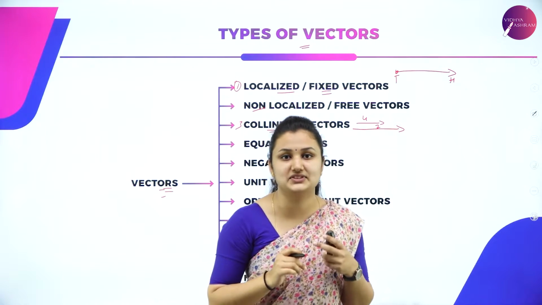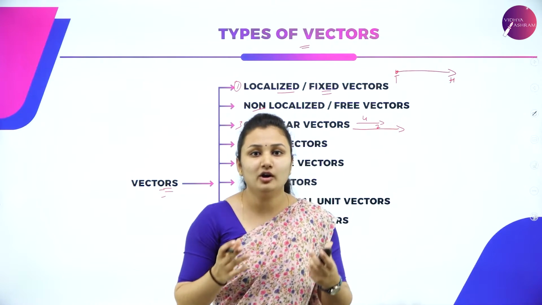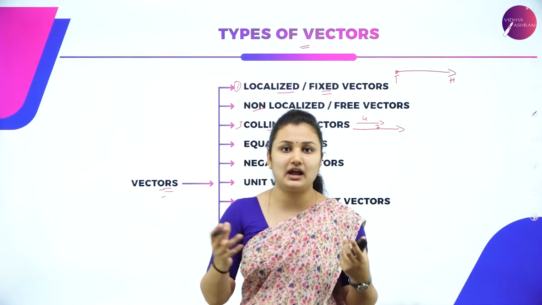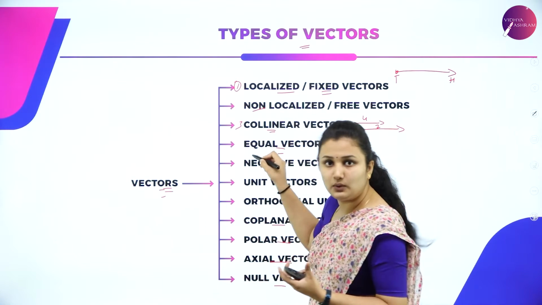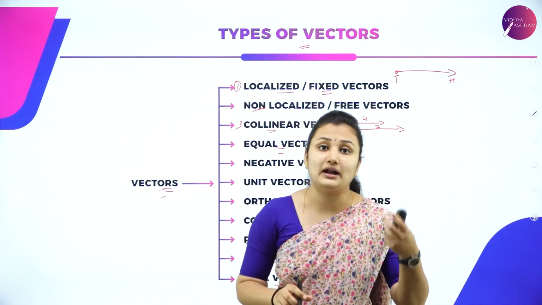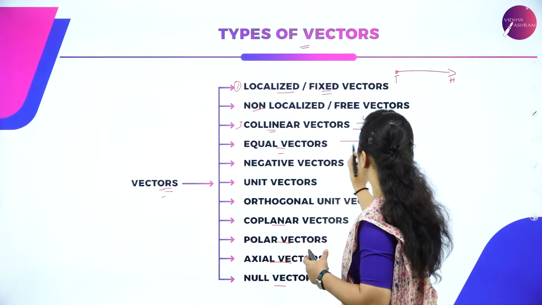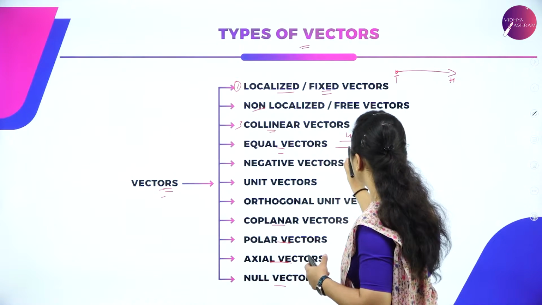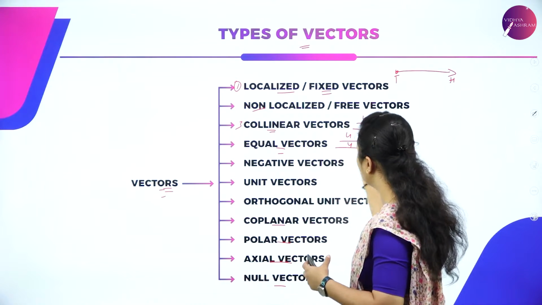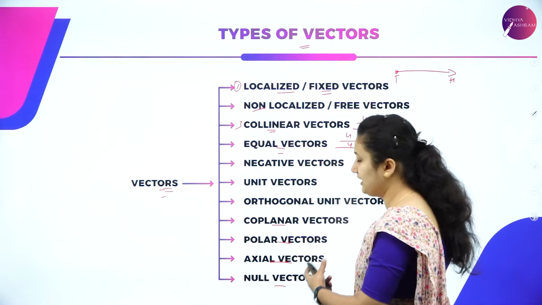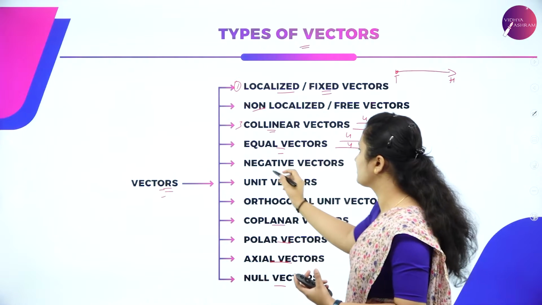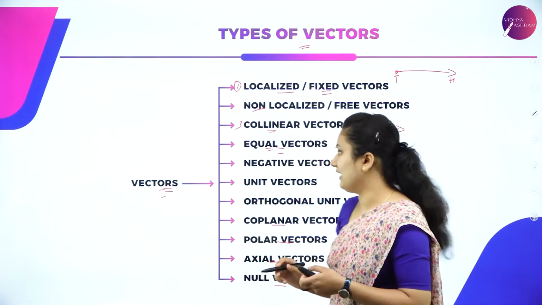Next you have equal vectors. The name itself says equal. When you talk about vectors, it is magnitude and direction. If the vectors have the same magnitude and the same direction, for example, one has 4 and the other is also 4, same magnitude, and both are moving towards the right, same magnitude and same direction, they are called equal vectors.